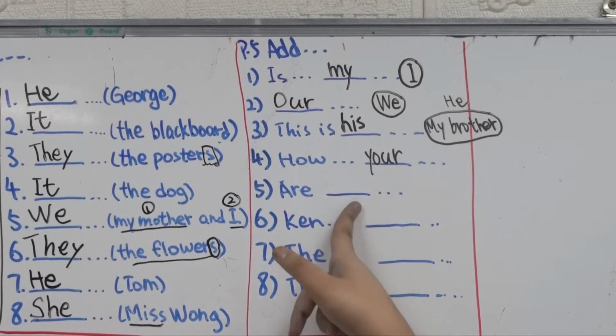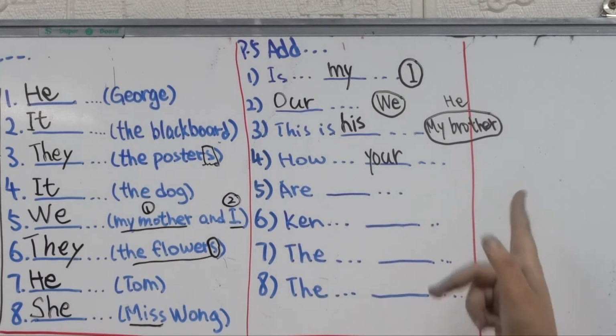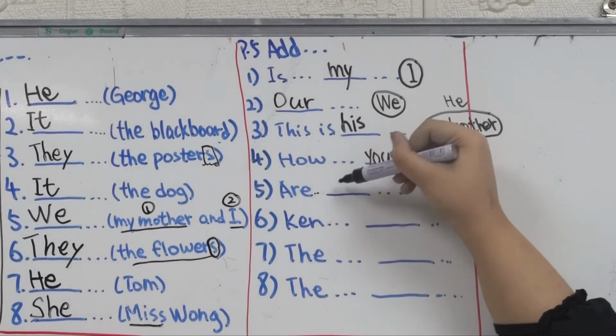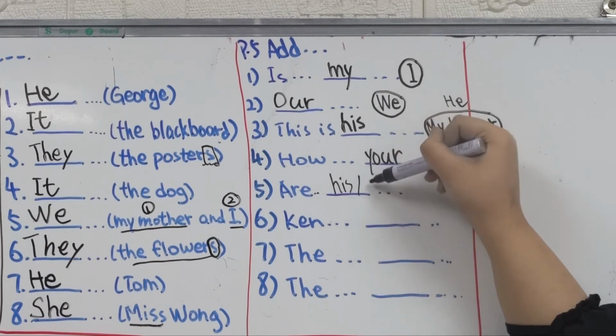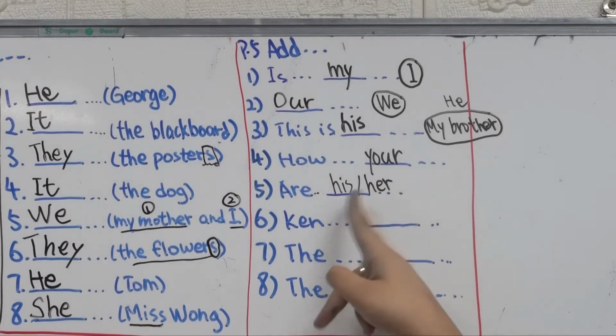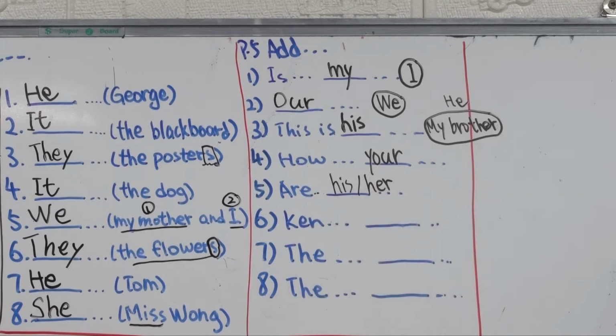Are those space trainers? We really like them. You may say, are those his or her trainers? We really like them, alright? So you may use any one of them. Okay, it's a special question. Yeah. Now 6 to 7, you do it by yourself. Go. Yep. Only 3 questions.